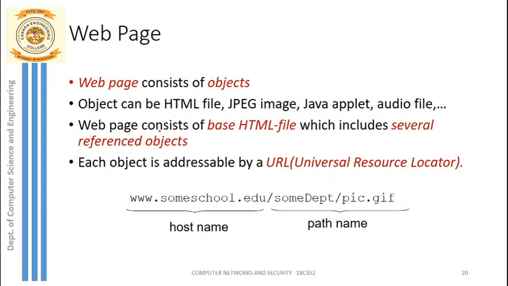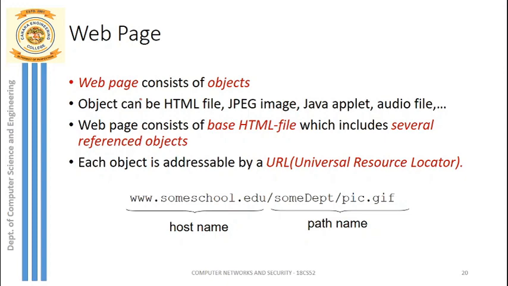Whenever we access the web, normally we access some pages from the server. So what is a web page? A web page consists of objects. These objects are nothing but the content of a web page.